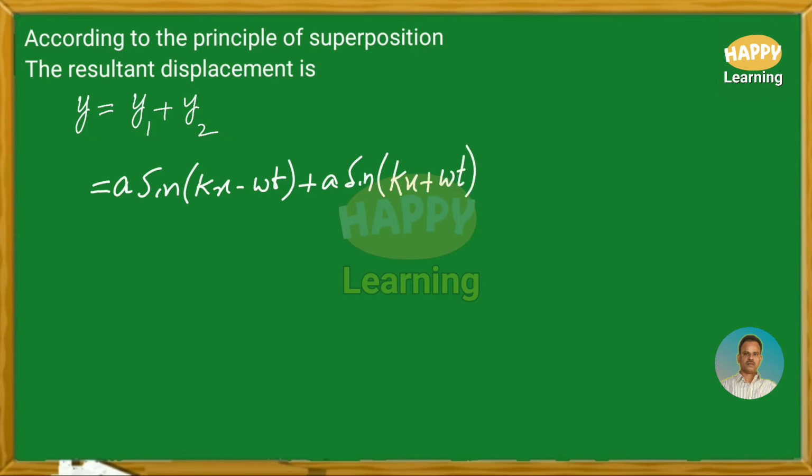Taking a common, that is a into [sin(kx minus omega t) plus sin(kx plus omega t)].